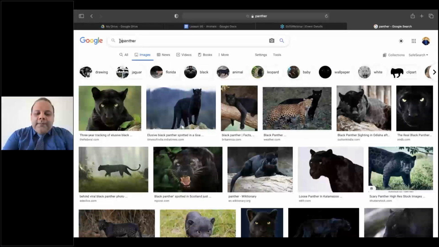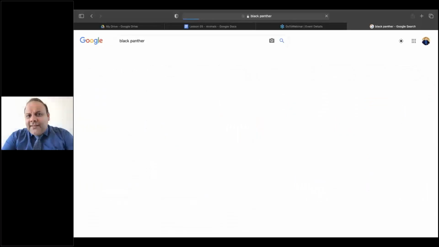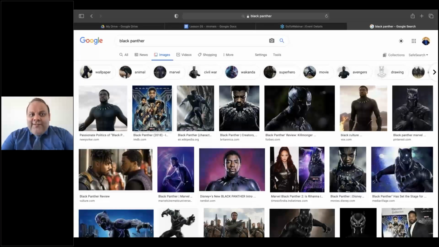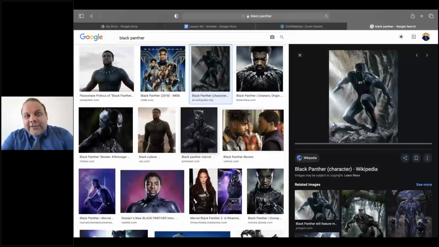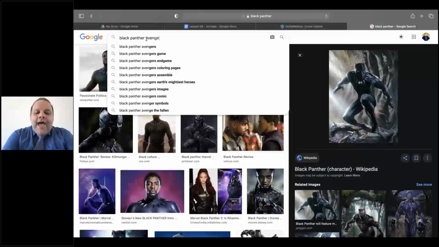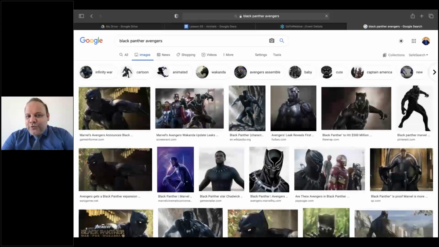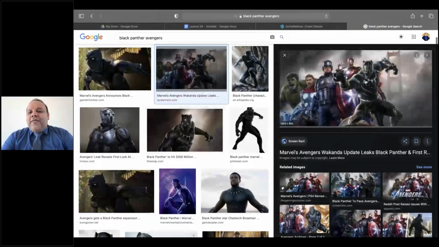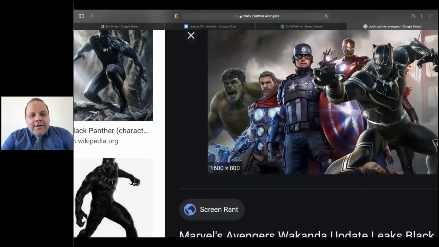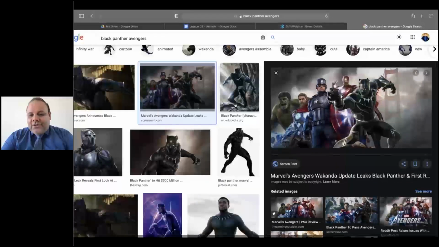And when we talk about the Black Panther, this is also the name of a movie. This is a Marvel character, right? You saw this character, Black Panther, in the movie Avengers. So if you watch the movie Avengers, Black Panther was there with Iron Man, Captain America, Thor, the Hulk, Black Widow, and other Marvel characters.